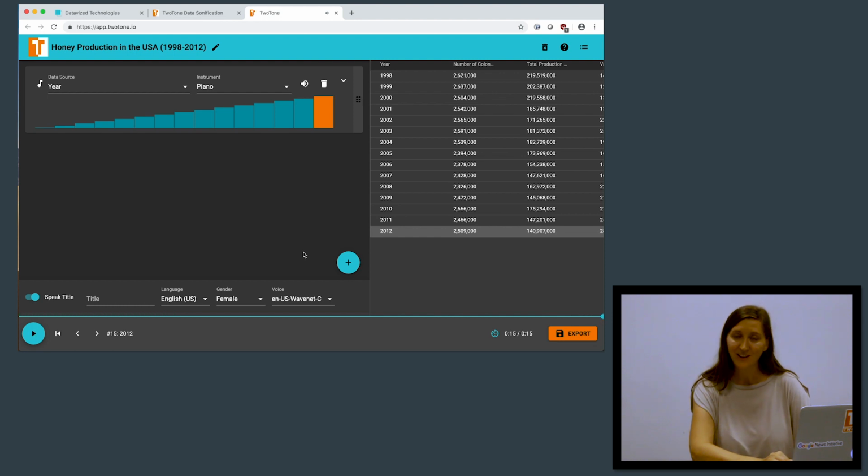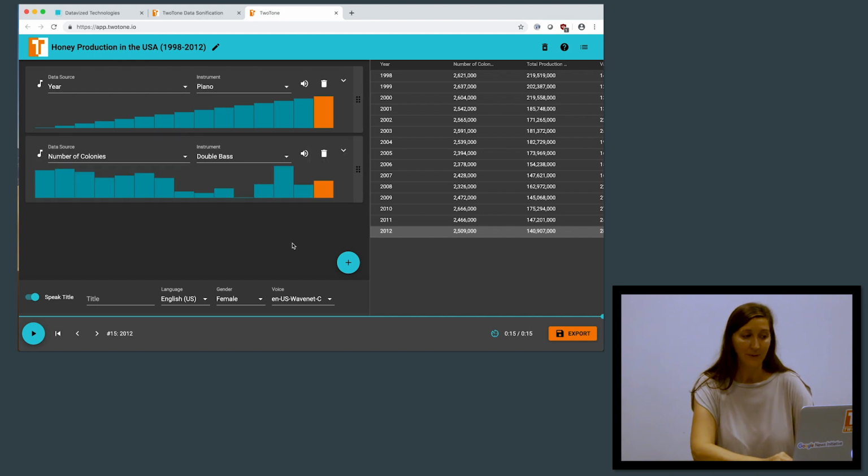So as you can hear, each value of the year is assigned to the musical instrument, and in this case, it's in the key of C major, and as the value of the data increases, the pitch and volume of that also increases. Now that we've learned to use the basic function of the tool, let's go ahead and add another musical scale.